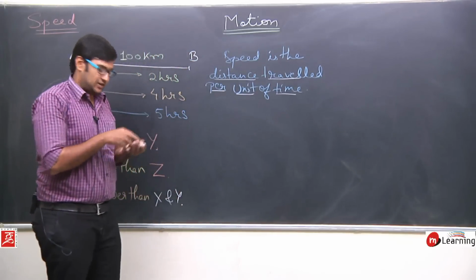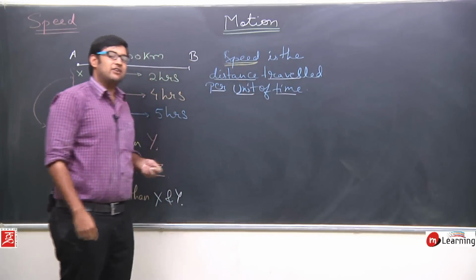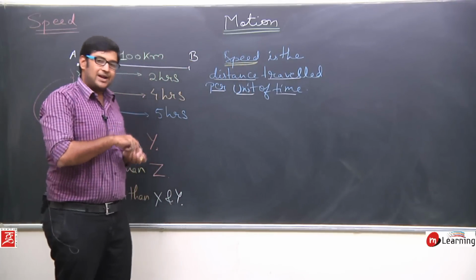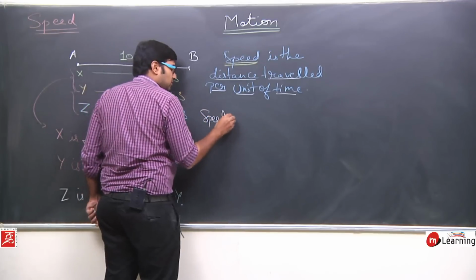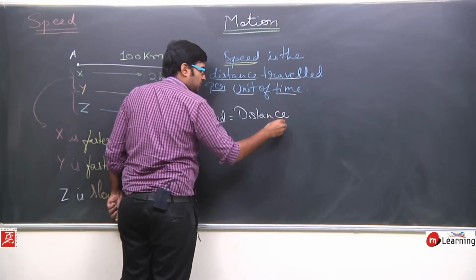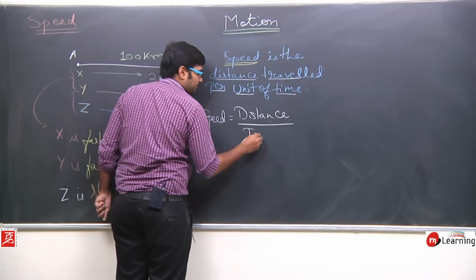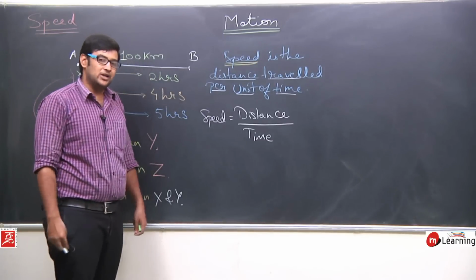Okay, this is the definition of speed: distance traveled per unit of time. So mathematically I will write speed is equal to distance upon time.